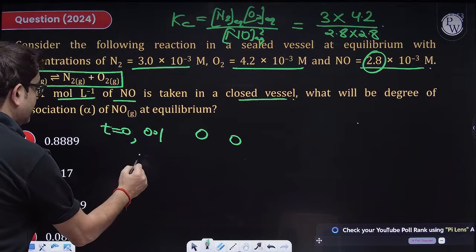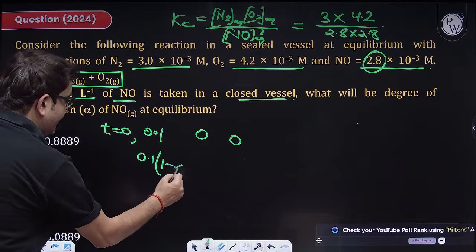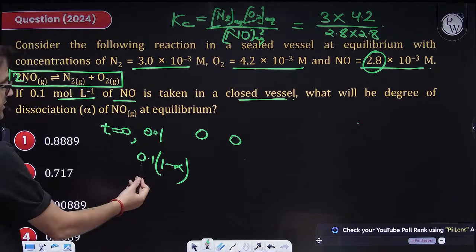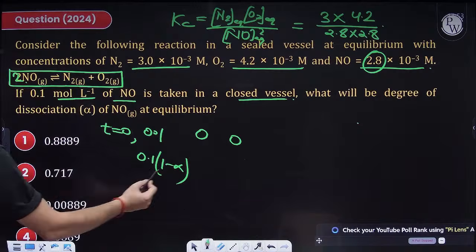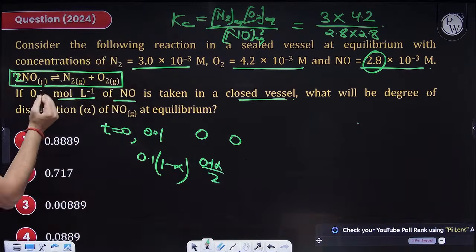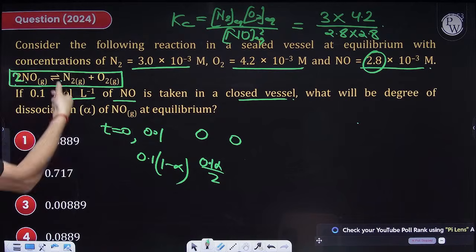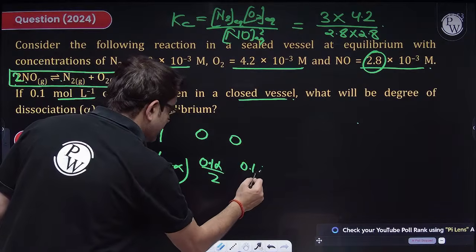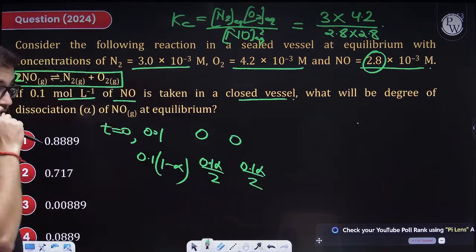Now, let's say out of the 0.1, alpha is getting dissociated. So this is C alpha. So how much of this will be produced? Sir, C alpha by 2, because 2 is producing 1. So 1 will produce 1 by 2. So C alpha will produce C alpha by 2. Similarly, this will also be C alpha by 2. Value of C is 0.1, which is given.